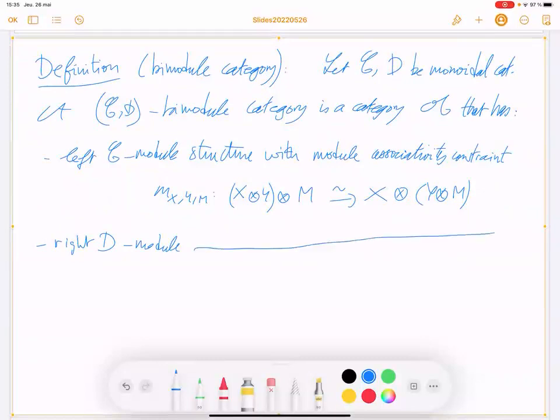Structure. Here, write N for the module associativity constraint M, W, Z. So from M tensor W tensor Z, isomorphic to M tensor W tensor Z.